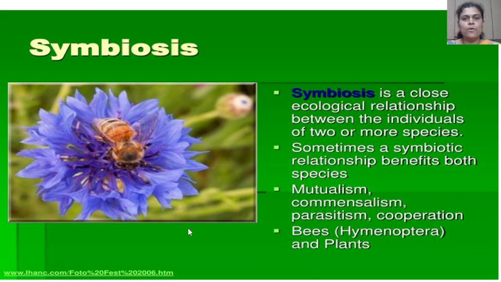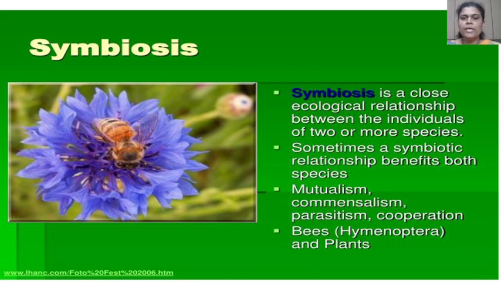Then next, symbiosis. What is the exact meaning of symbiosis? Symbiosis is a close ecological relationship between the individuals of two or more species.